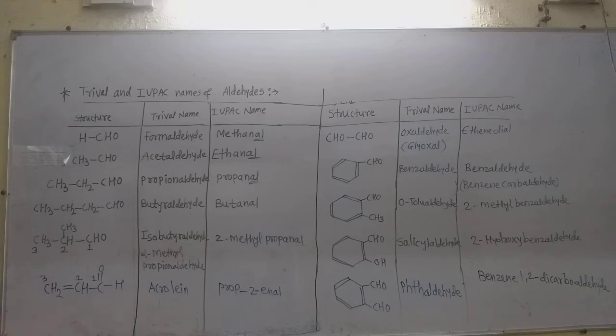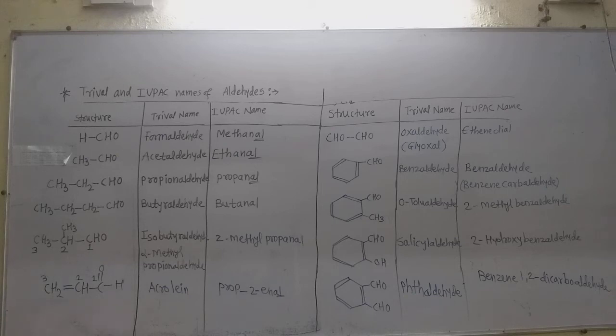So 2-en for the double bond. Remember that. As in the acid we write 2-enoic acid, in the same manner, prop-2-enal. So the -oic of the acid is replaced here by -al. So it is prop-2-enal, and that acid, acrylic acid, is prop-2-enoic acid. But this is an aldehyde, so it is prop-2-enal. That is the difference between the acids and aldehydes.